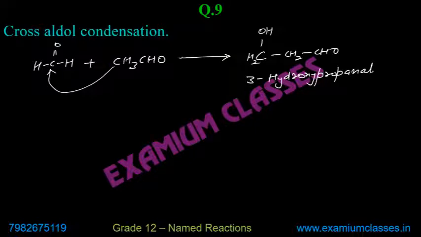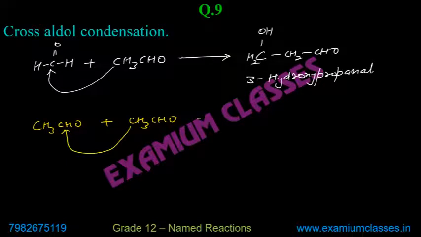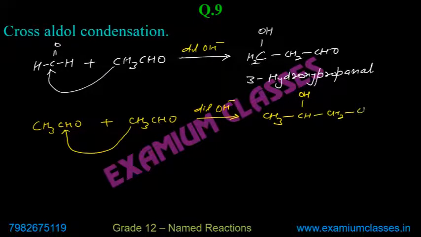This one, what has been done, and the other one, CH3CHO plus CH3CHO. This carbon will attack on the carbonyl carbon, and as we know, it will be CH3CH(OH)CH2CHO. So only two compounds will be found.